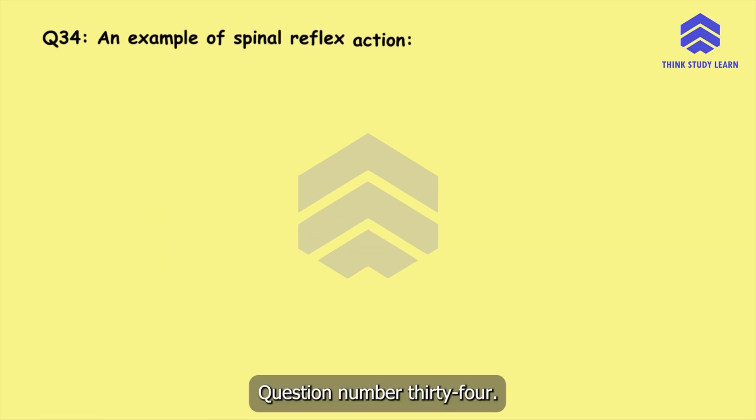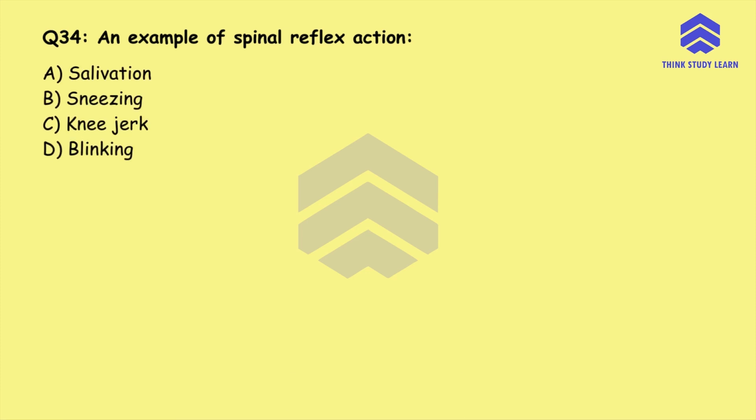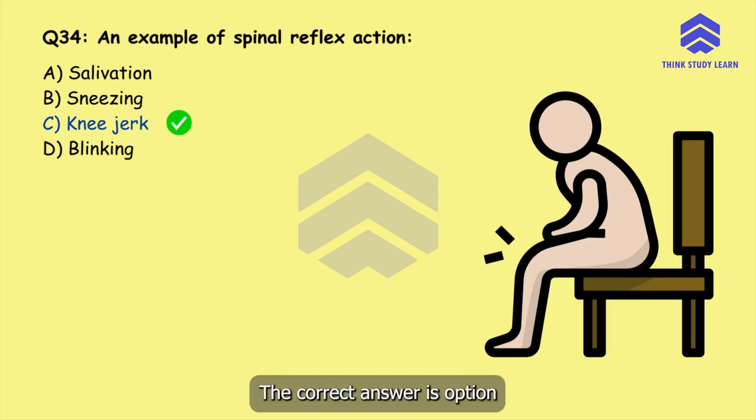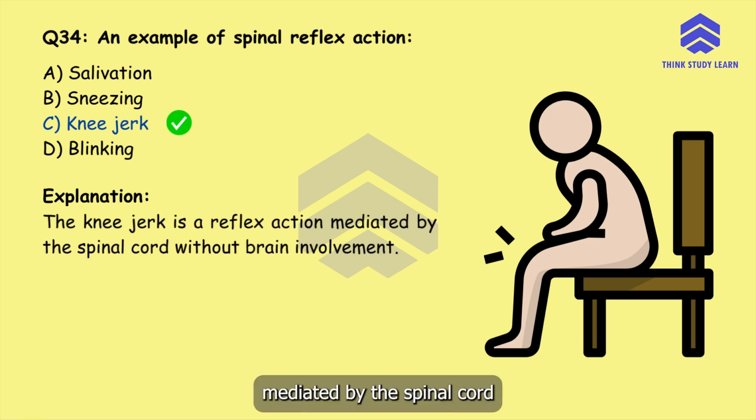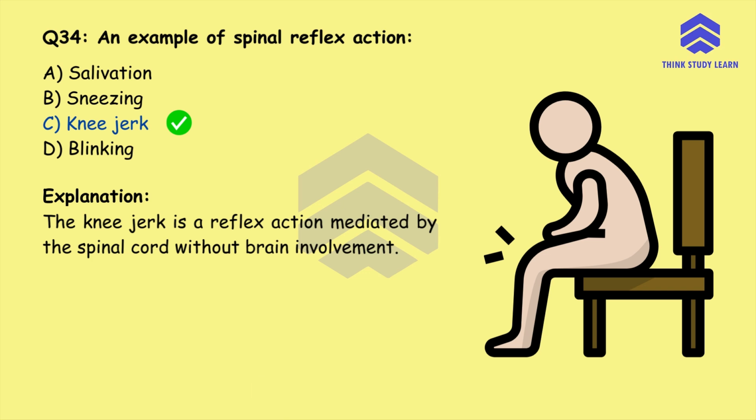Question number 34. An example of spinal reflex action is option A, salivation, option B, sneezing, option C, knee jerk, or option D, blinking. The correct answer is option C, knee jerk. The knee jerk is a reflex action mediated by the spinal cord without brain involvement.